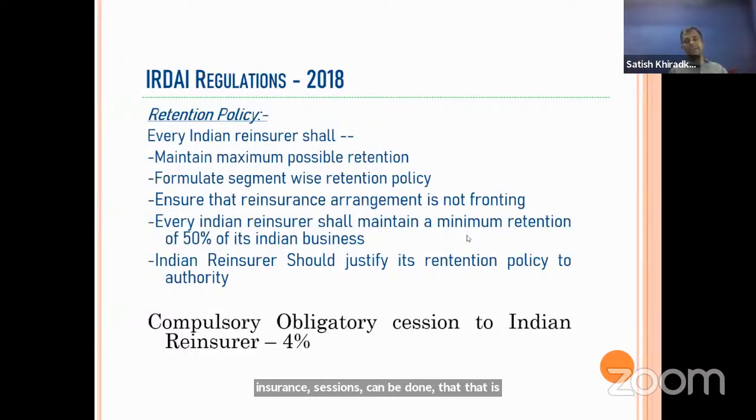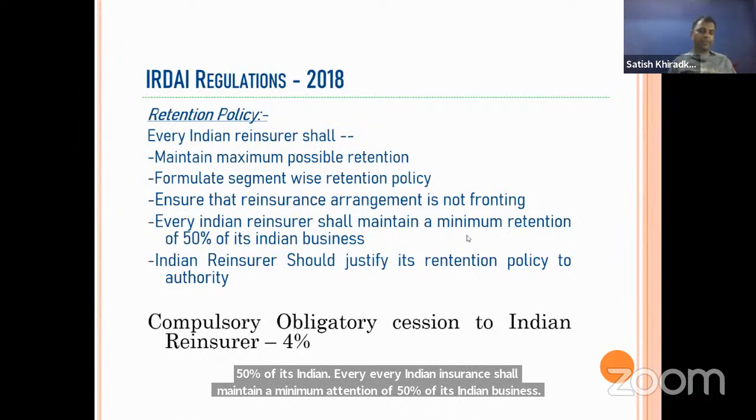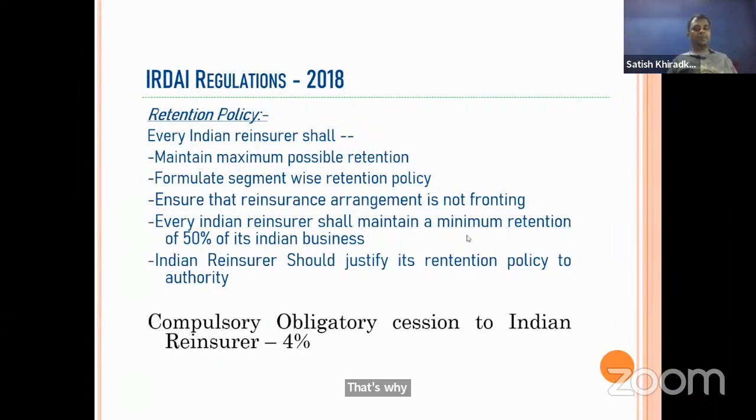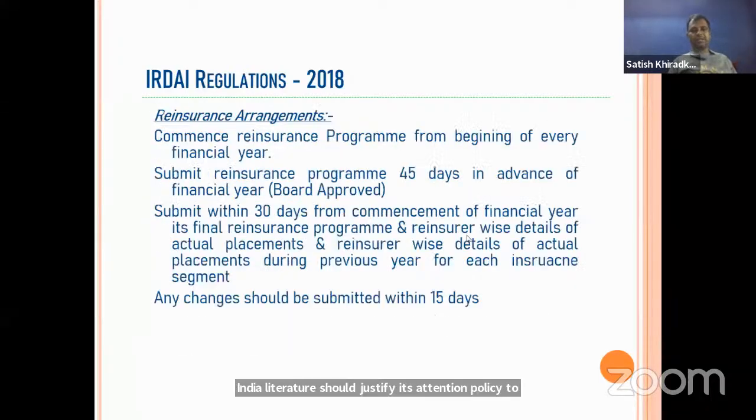Then fronting is not allowed. Every Indian reinsurer shall maintain a minimum retention of 50% of its Indian business. That's why GIC is retroceding only 50%, because 50% minimum retention is a condition for all the reinsurers in India. Indian reinsurer should justify its retention policy to the authority. 4% obligatory cession we already discussed.